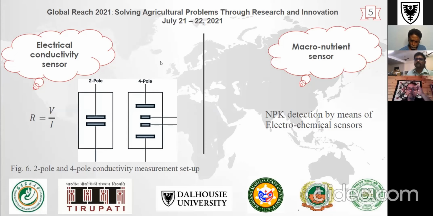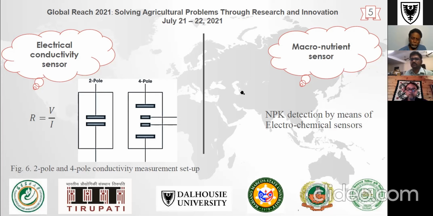And next one is coming to the macronutrient sensor. So here, NPK, that is nitrogen, phosphorus, and potassium, are the macronutrients that are required by the plants in a large amount. And these elements have to be quantified accurately for recommended use of the fertilizers.